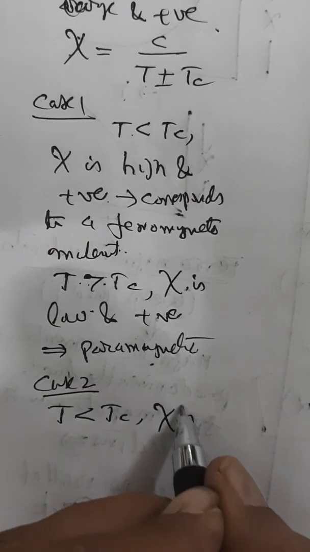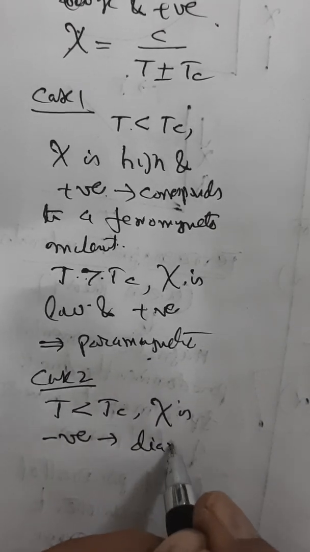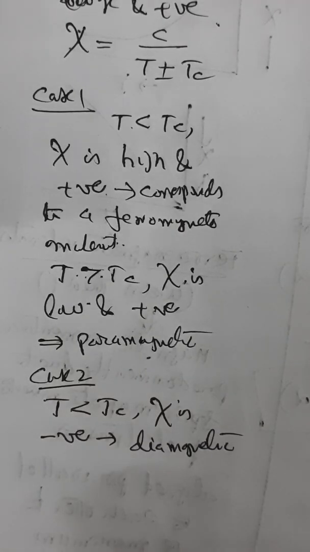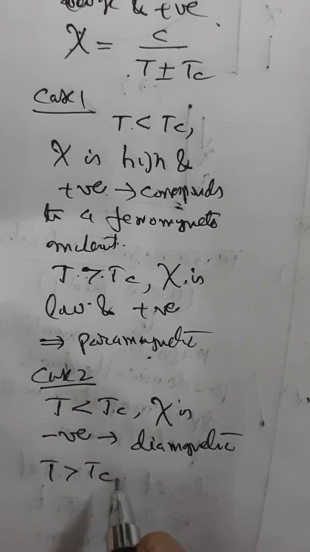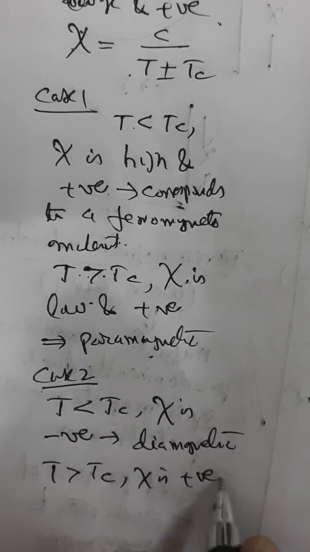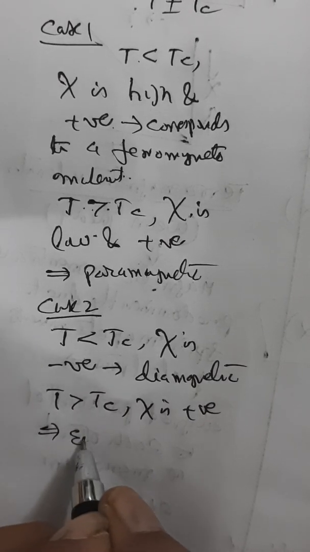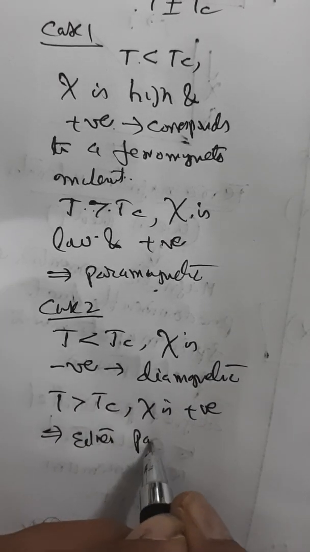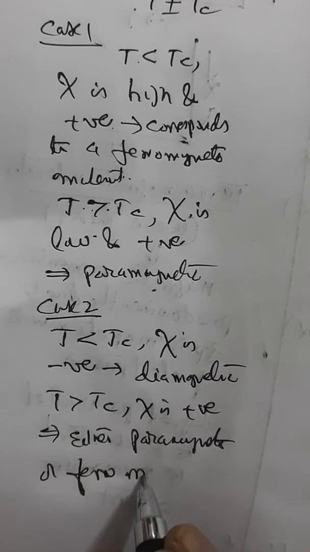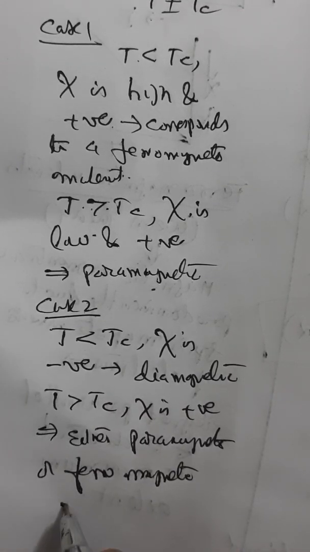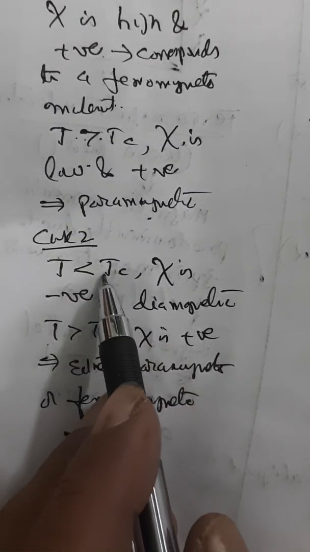Suppose psi is negative, then this corresponds to diamagnetic behavior, whereas for T greater than Tc, psi is positive, this corresponds to either paramagnetic or ferromagnetic material. That means the entire behavior depends on the value of psi.